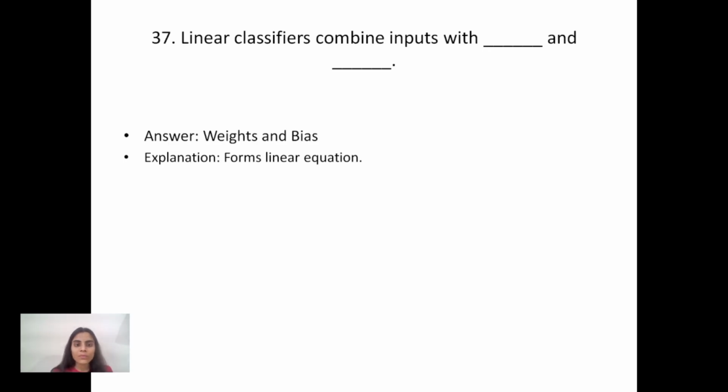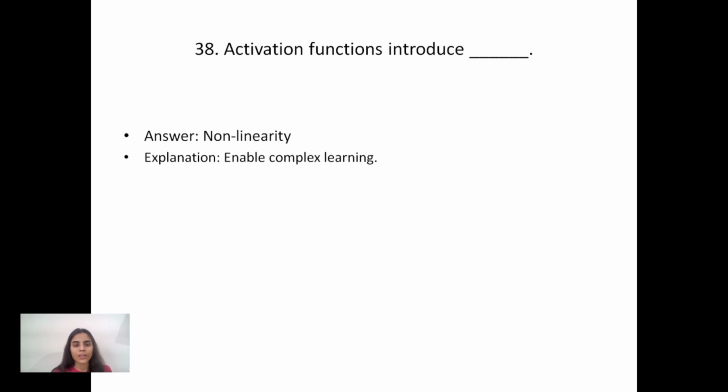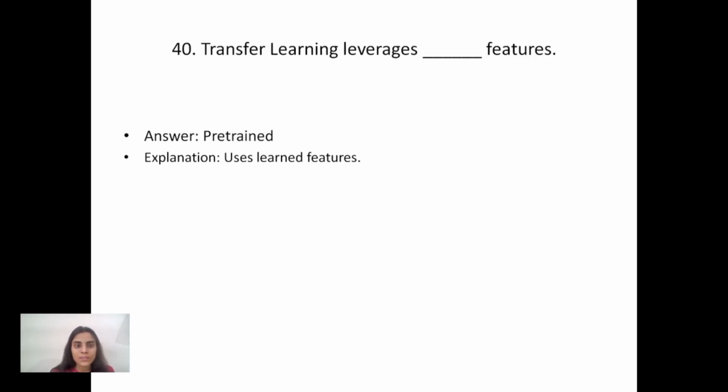Because it forms a linear equation. After it, activation functions introduce non-linearity. Why non-linearity? Because it enables complex learning. After it, adding layers increases model capacity. Why capacity? Because it learns deeper patterns. After it, transfer learning leverages pre-trained features. Why pre-trained? Because it uses learned features.